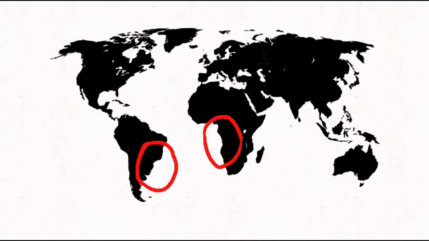But still, even if it could swim the ocean, it would be most likely that the fossils would have been found mainly on the shore, but this wasn't the case. As you can see in the image, there were more fossil findings that were farther away from the shore than the ones on the shore. But what does this mean? Well, Wegener's theory would explain how the Mesosaurus was in both Africa and South America.